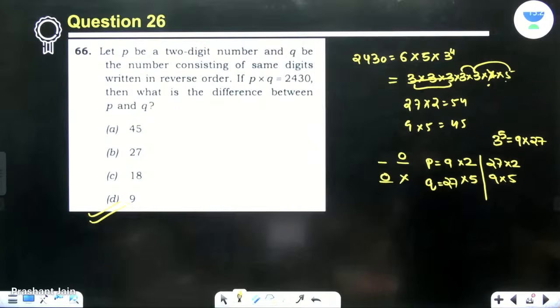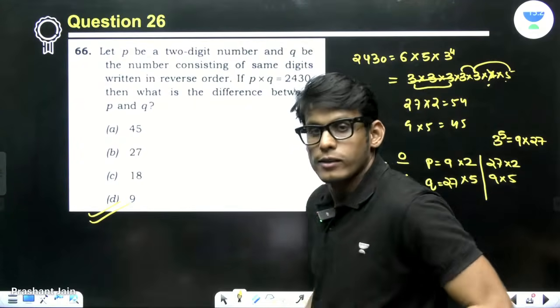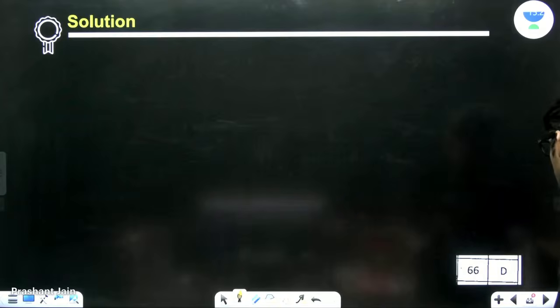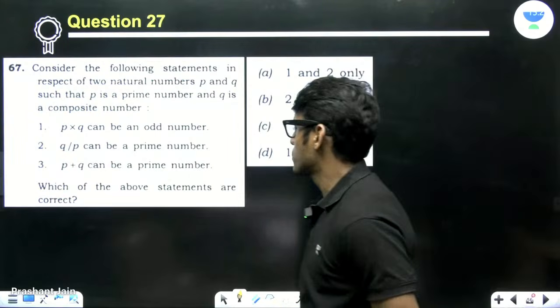Okay. Perfect. Now, consider the following statement in respect to two natural numbers P and Q such that P